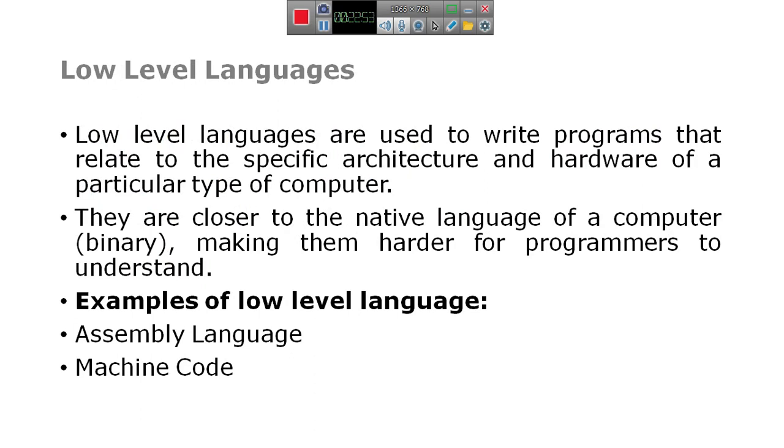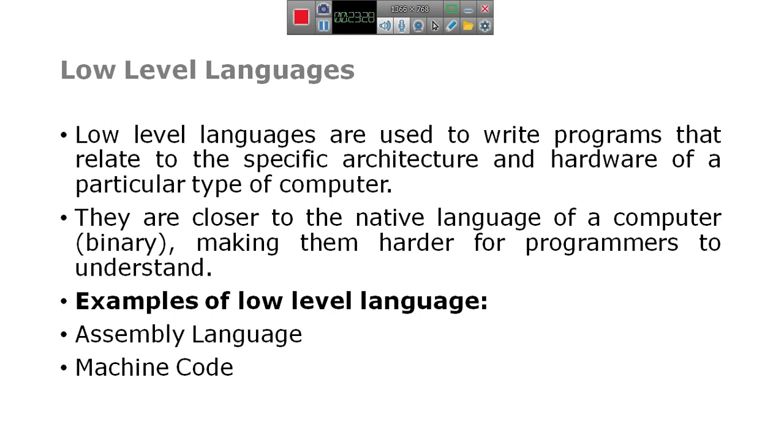The low level language is a language which is understood by the machine directly. Low level languages are used to write programs that relate to the specific architecture and hardware of a particular type of computer. They are closer to the native language of a computer, binary, making them harder for the programmer to understand.